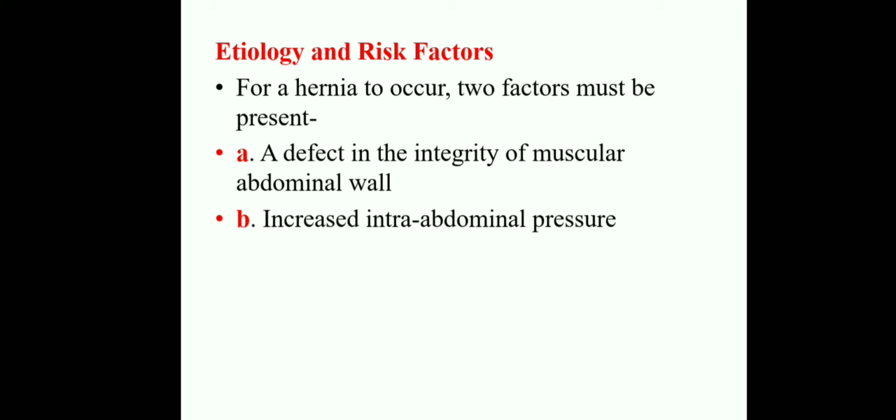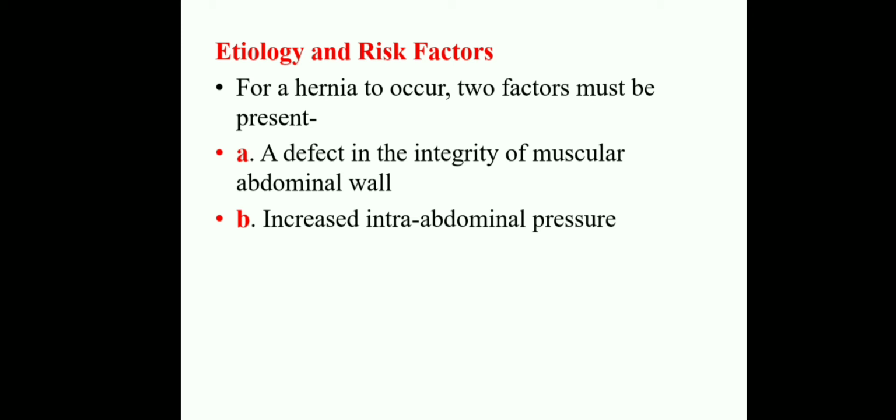Here a weakened portion is there in the abdominal wall, so through the weakened portion the abdominal organs, mostly intestines, come through that opening. The second etiology is increased intra-abdominal pressure. Because of overcrowding of the internal organs in the abdominal cavity, the increased intra-abdominal pressure may push them through an opening. These are the two causes and risk factors for hernia.